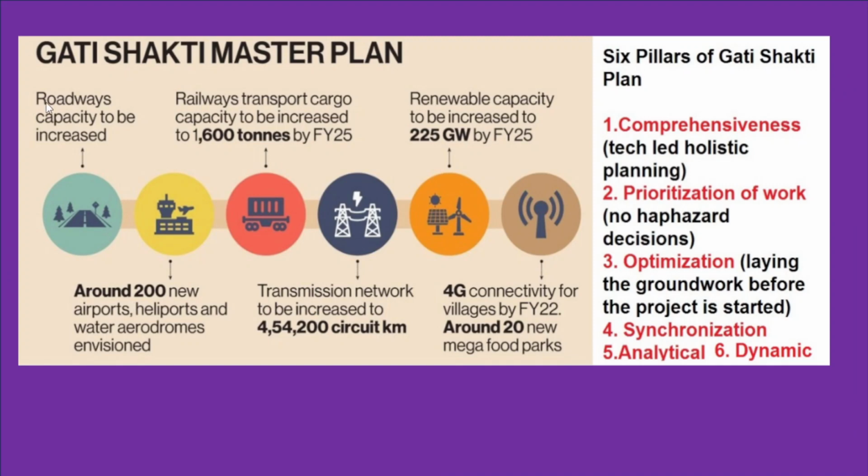Through this program, firstly, the government has been planning to increase the capacity of the roadways. If you look at the composition of the transportation of goods, roadways still constitute around 75% of total transportation. So we need to improve the roadways capacity and reduce the congestion.